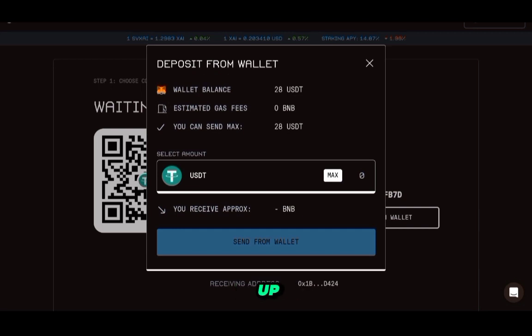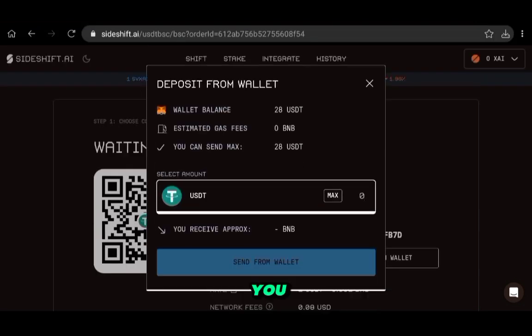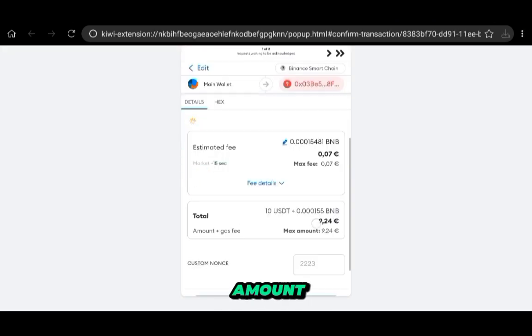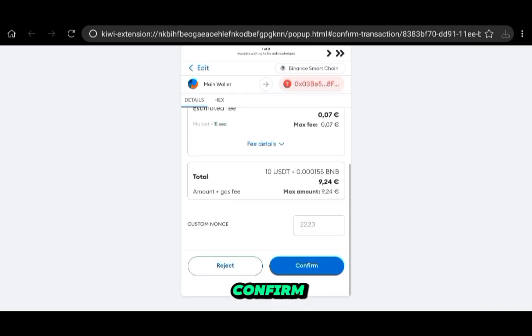This pops up, asking you the amount that you want to send. I'm going to throw in 10, which is the minimum. It will show me approximately how much I will receive. So from here, I click send from wallet. Now I go in MetaMask to approve the transaction. You see that it's showing up on MetaMask in total with amount plus gas fees. So click on confirm.